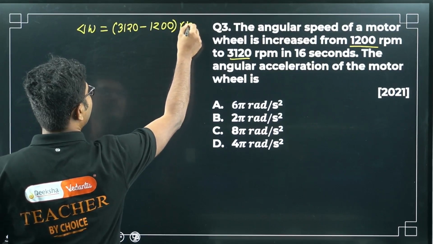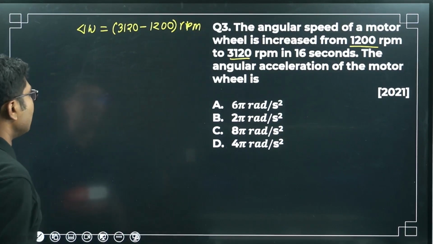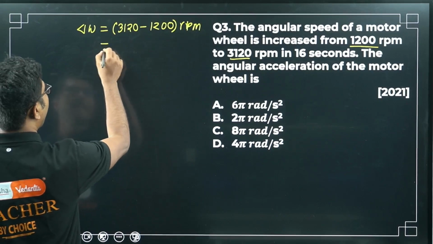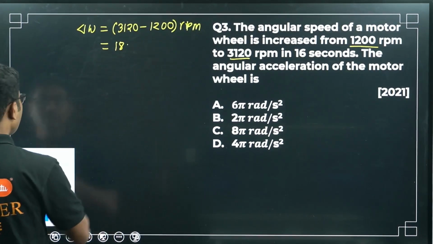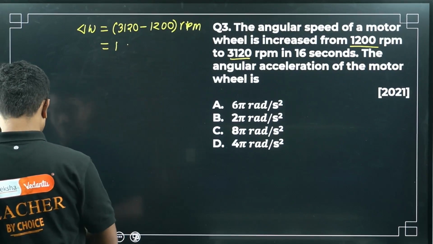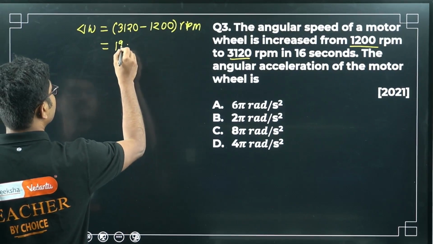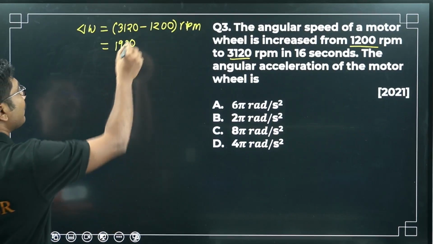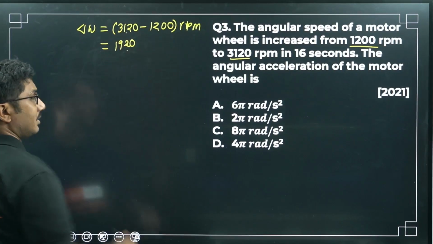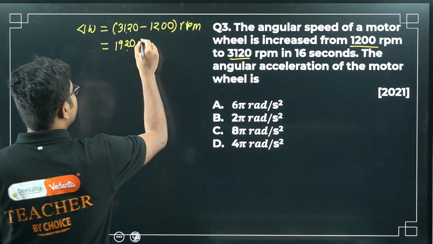Why I am saying RPM unit, it will be clear in a while. So it will be 1920. The best way to check is that if you add these two, you should get this. So this is the RPM unit.